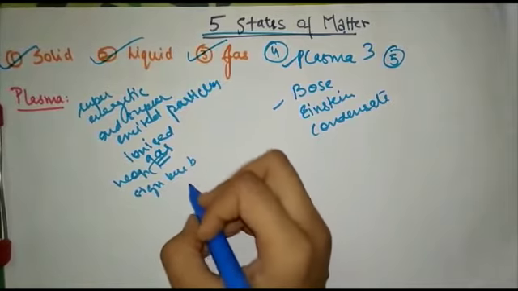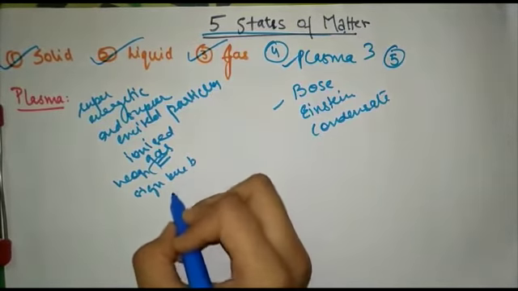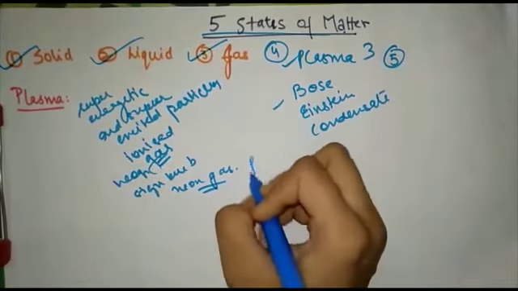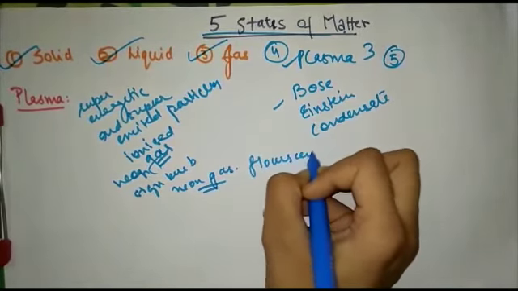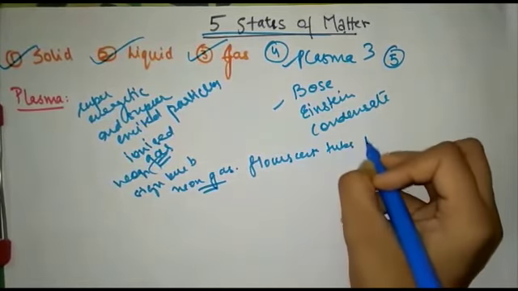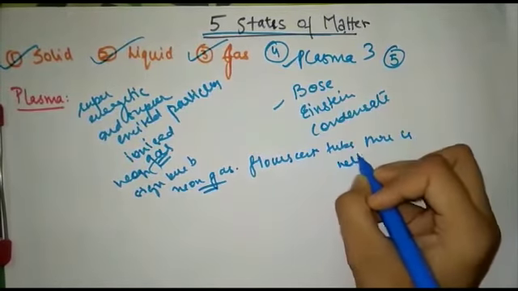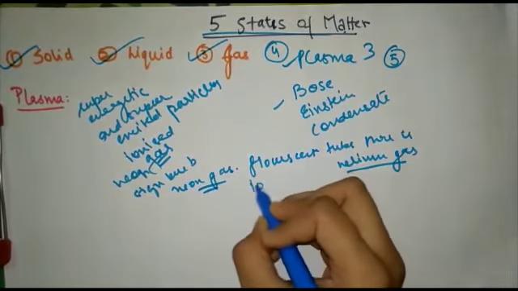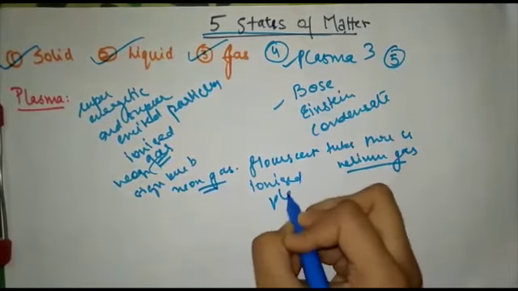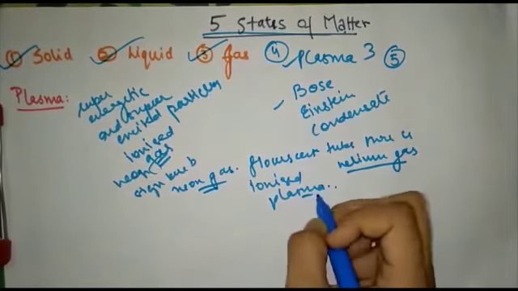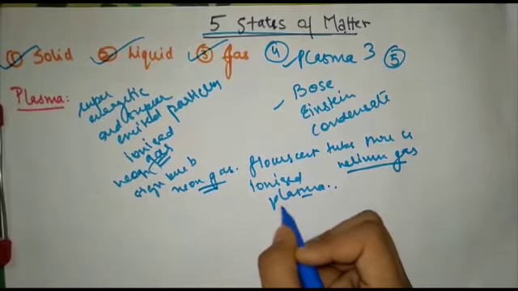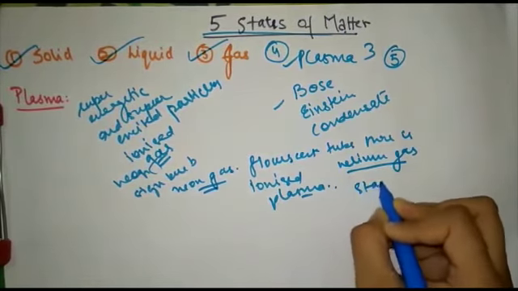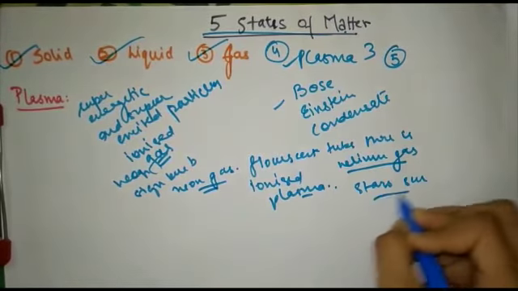In a neon sign bulb, there is neon gas. Also in a fluorescent tube, there is helium gas. So when this helium gas and neon gas get ionized, they form plasma. They are very bright in color. The stars and suns also have this plasma, due to which they glow so much.